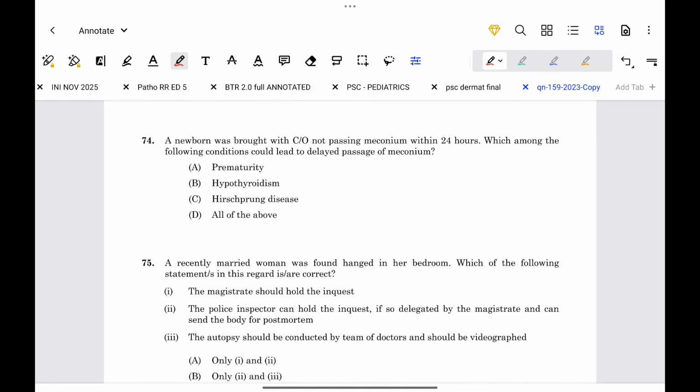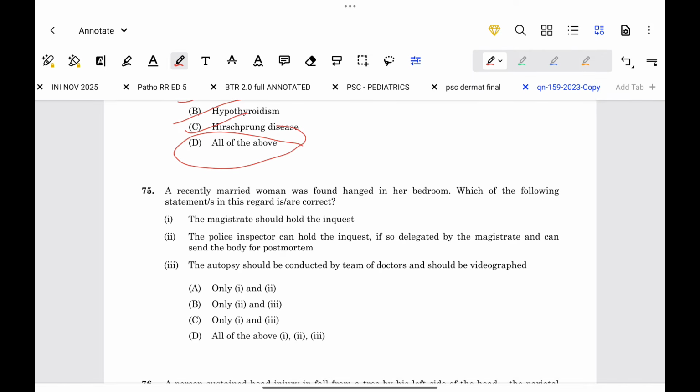A newborn was born with complaints of not passing meconium within 24 hours. Which among the following conditions could lead to delayed passage of meconium? So prematurity can cause it, hypothyroidism can cause it, Hirschsprung disease can cause it. So all the options are correct.